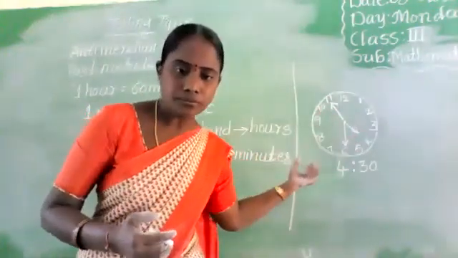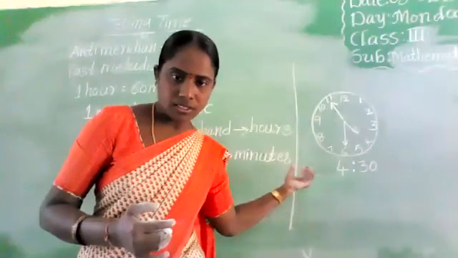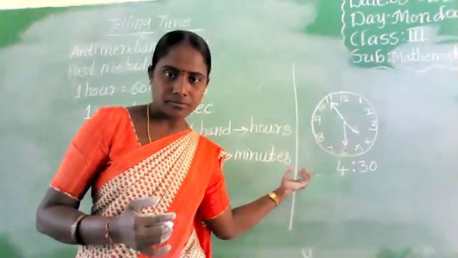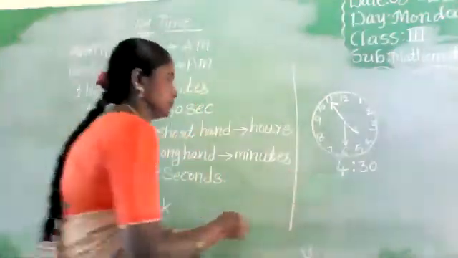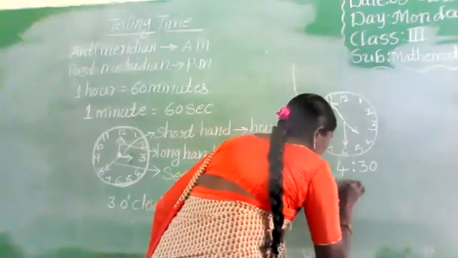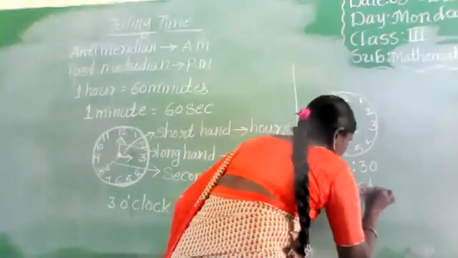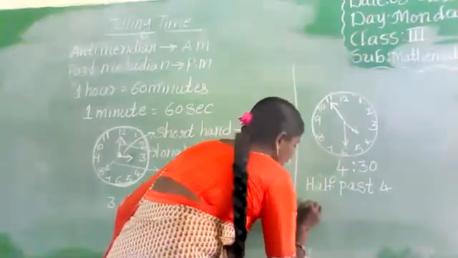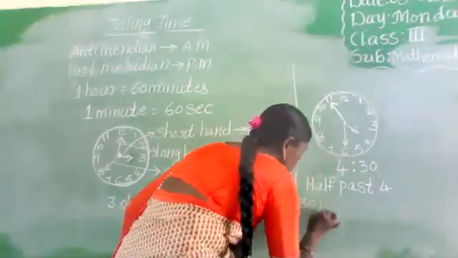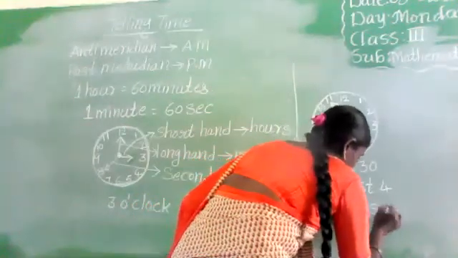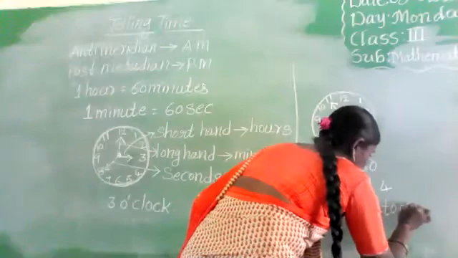So half past 4 and 30 minutes to 5 o'clock. 30 minutes to 5.